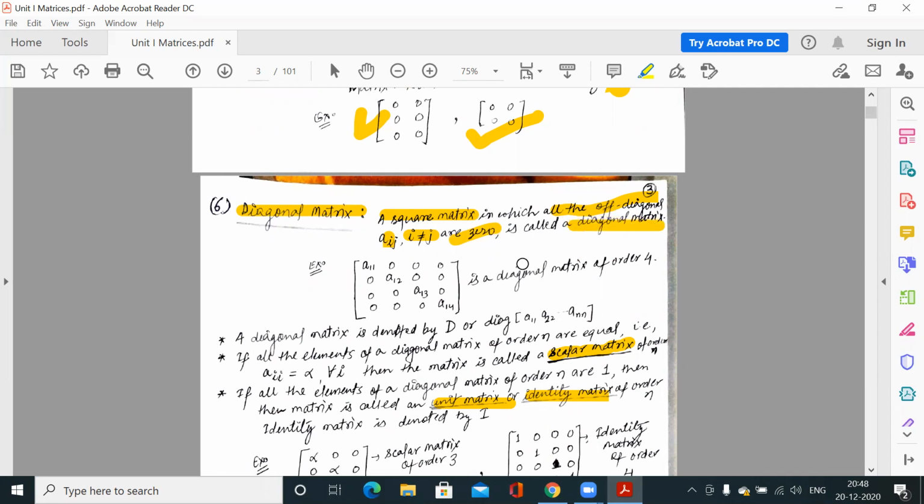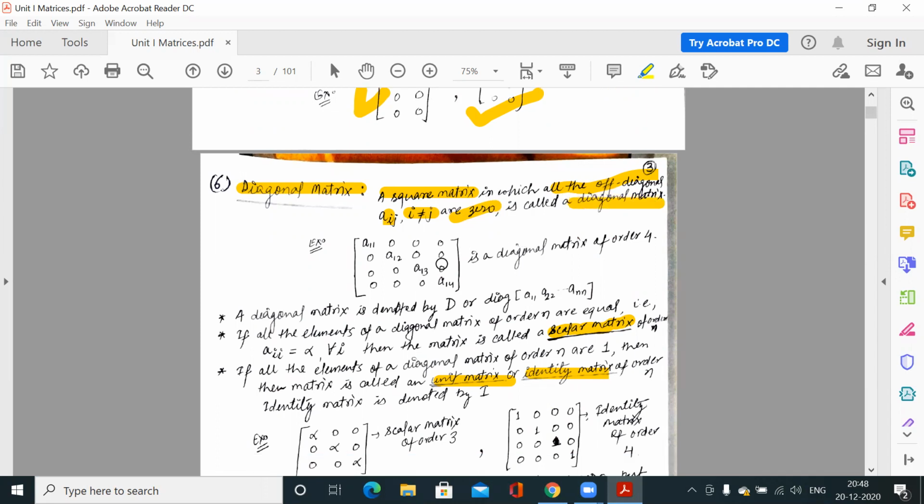Clear? So what we are saying is that a square matrix in which the off diagonal elements are 0. The diagonal elements may be any number. Like this is one example of a diagonal matrix of order 4. Again it must be a square matrix. It is a 4 by 4 matrix where the off diagonal elements are 0, and this is the principal diagonal.